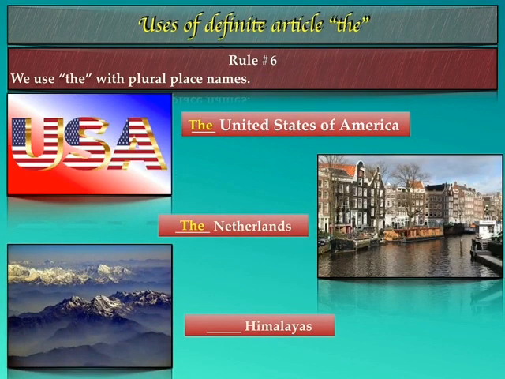Let's see one more example. Here you can see the image of Himalayas. Himalayas is a mountain range consisting of many mountain peaks. It's not an individual mountain, students, remember that. It is a mountain range and that is also in a plural form, and so here also we have to use the article the. Let's move on to the next rule.